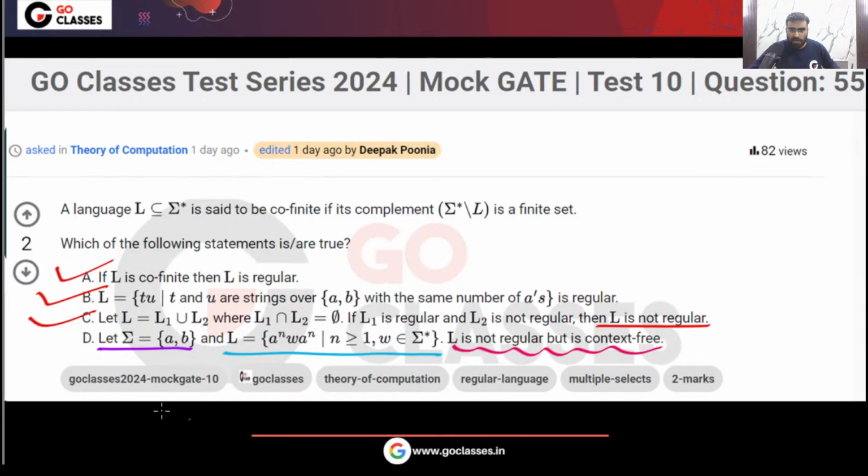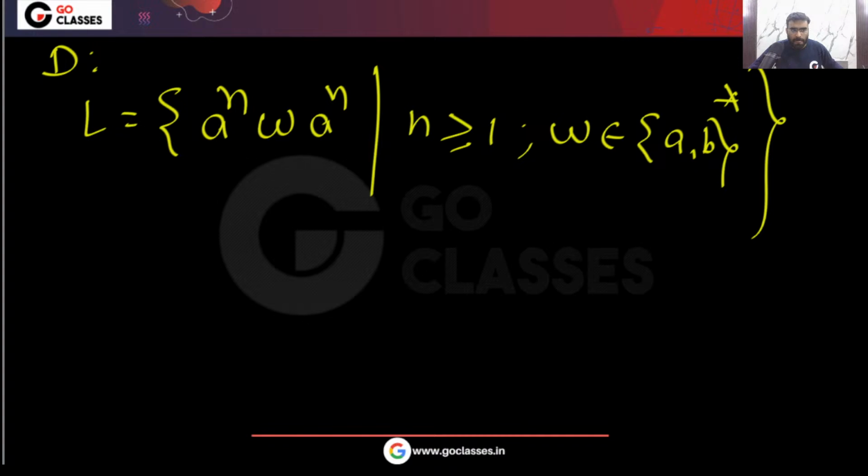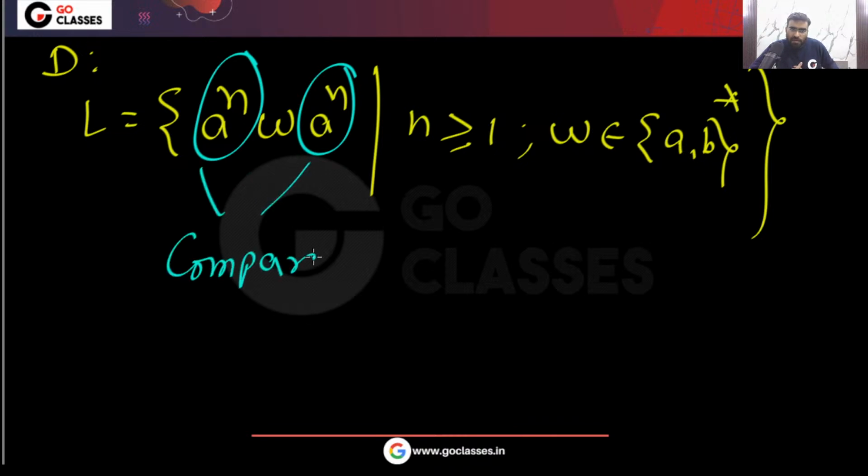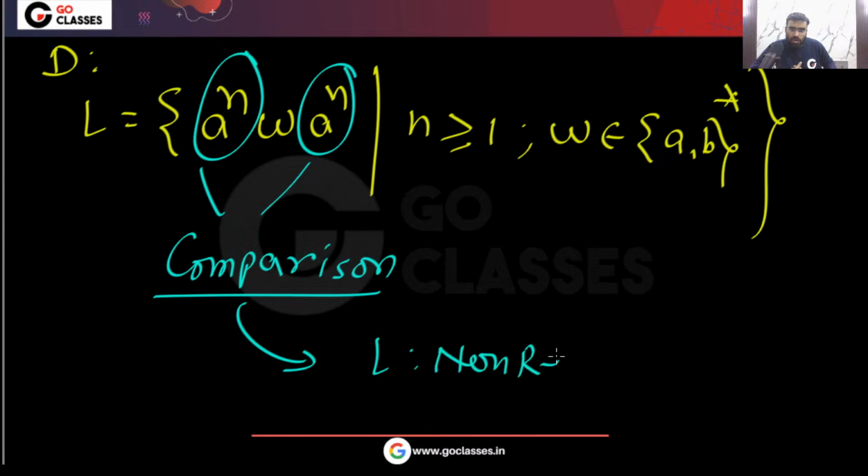Now, what can you say about L? Can I say L is not regular? Let me know. So you can see this is your language a power n, w, a power n, where n is greater than or equal to 1, w belongs to {a, b} whole star. Now some students will think there is a power n, there is a power n, there is comparison, unlimited comparison. So because there is a comparison, L is not regular.